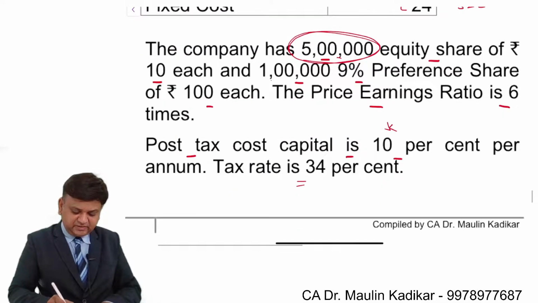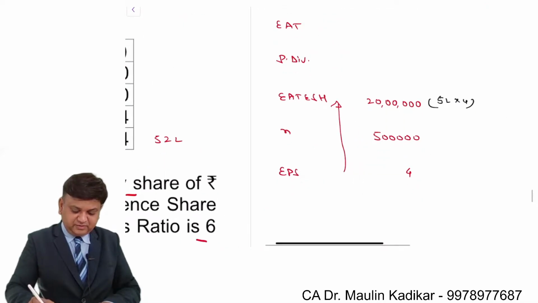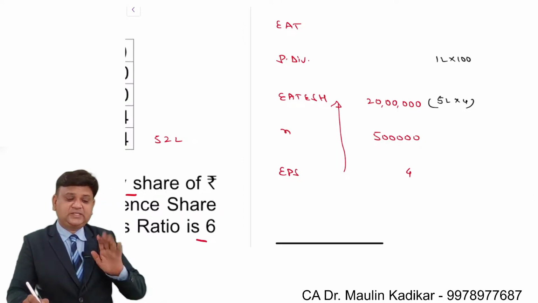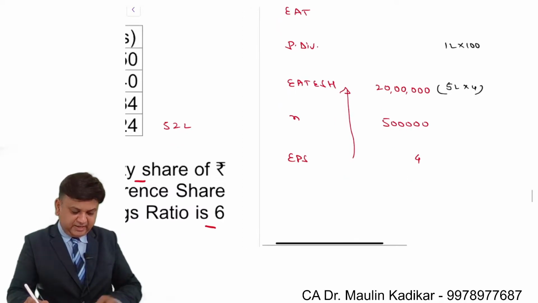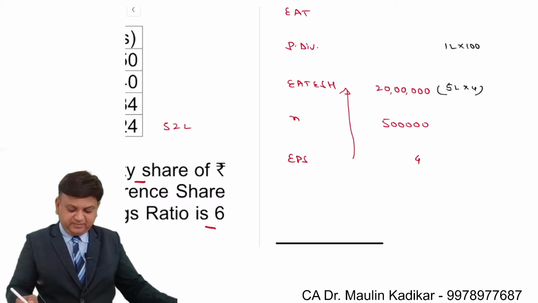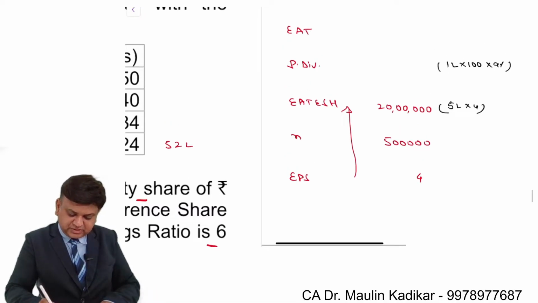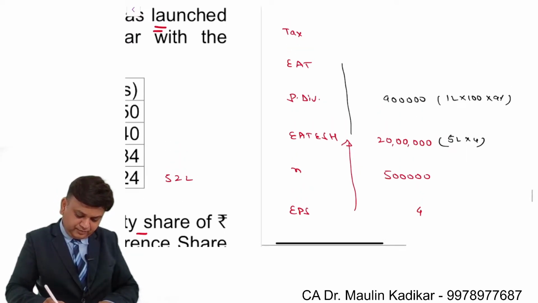So we understand that there are 1 lakh preference shares of rupees 100 at the rate of 9%. The preference capital is 1 lakh into 100, so it is 100 lakhs, and the rate of preference dividend is 9%. So this is an amount of 9 lakhs. So the earning after taxes must be 29 lakhs.